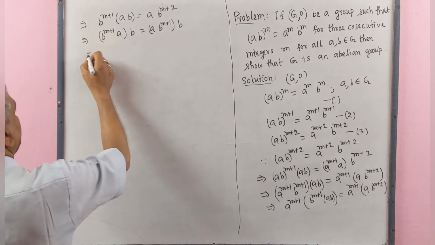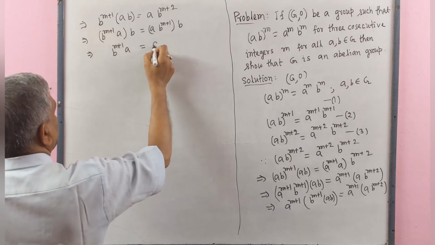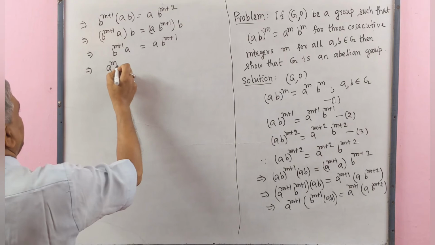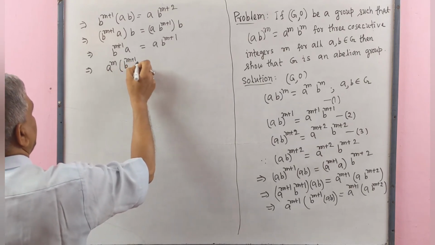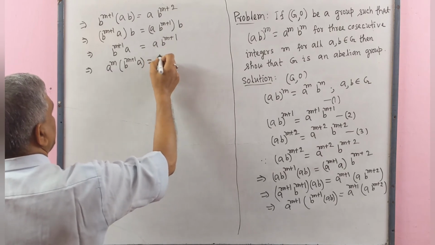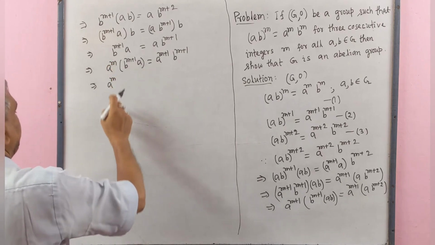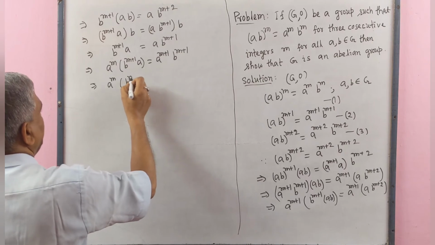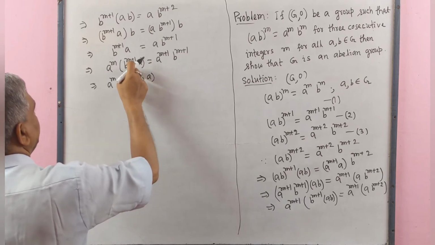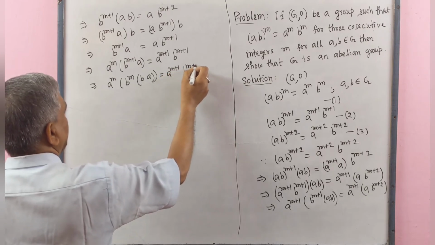So by right cancellation law, we get B^(m+1) A equal to A B^(m+1), implies that A^m B^(m+1) A equals, if we use A^m this side, A^(m+1) B^(m+1), implies that A^m, here we may write B^m and B, B^m and B makes B^(m+1), equal to A^(m+1) B^(m+1).